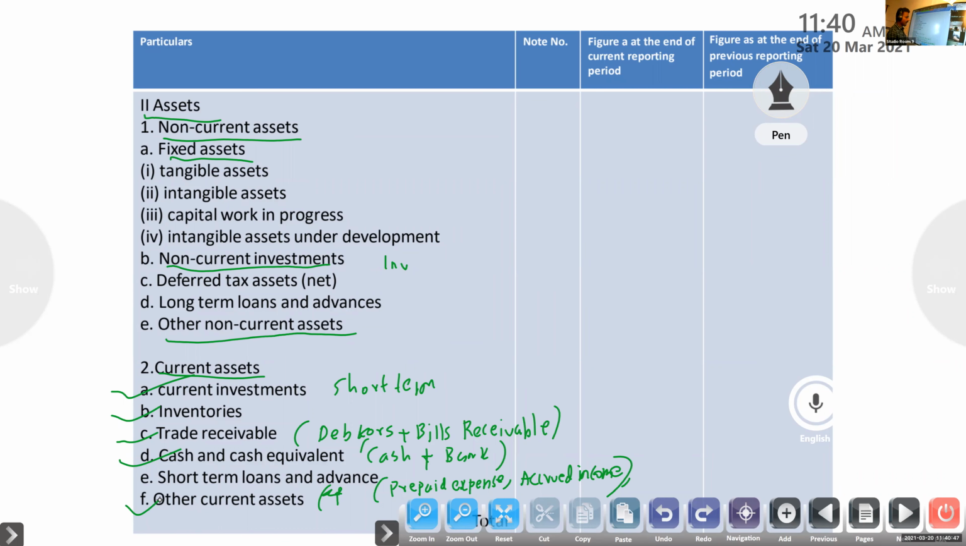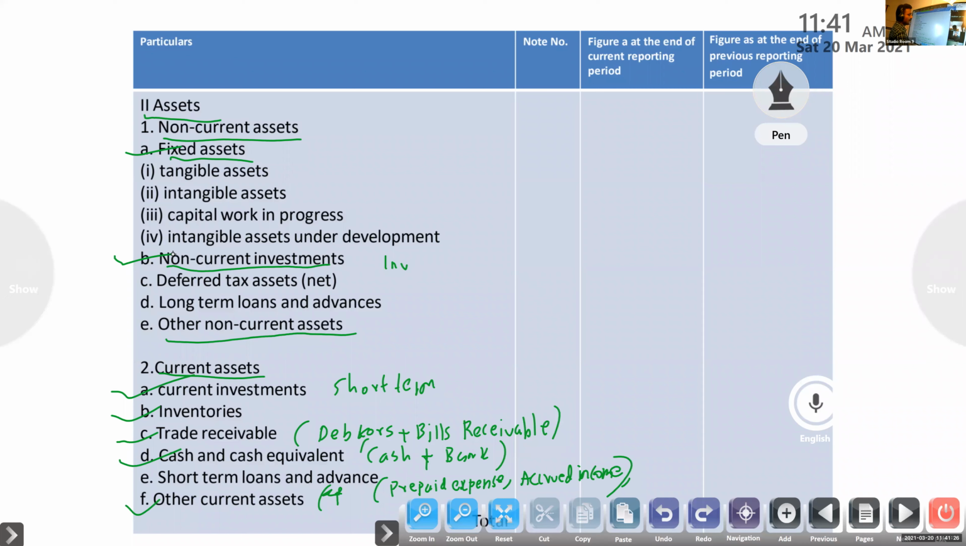Under non-current assets, fixed assets. Under fixed assets there are two main items: tangible and intangible. Then non-current investments, and other non-current assets. Fixed assets and non-current investments are the main subheads.